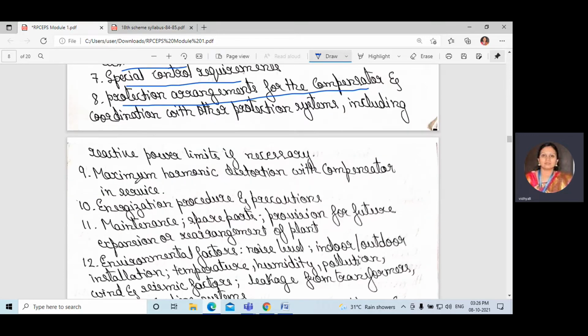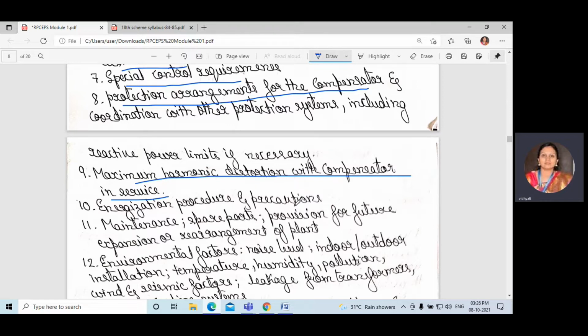Maximum harmonic distortion with the compensator in service. That is the maximum harmonic distortion that may occur. It should be reduced by using protective devices like filters. They can go with that.